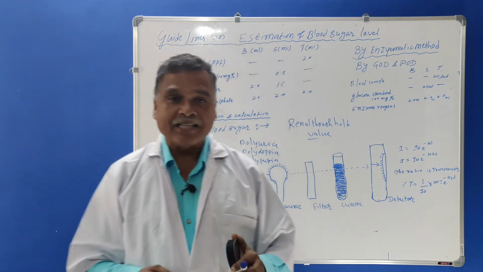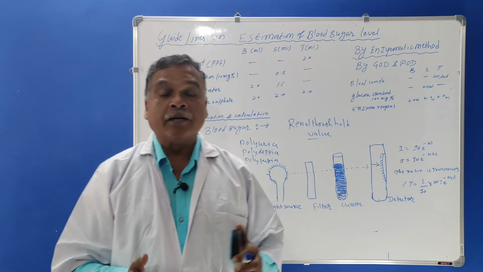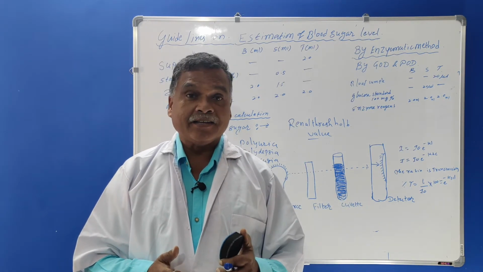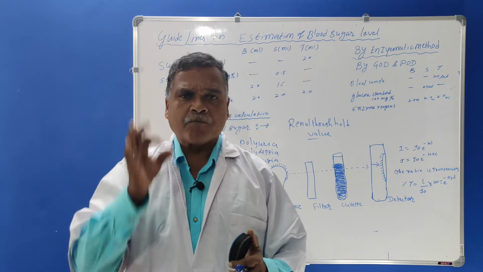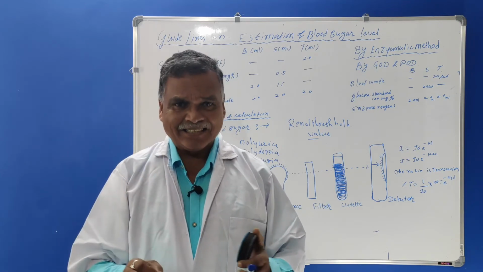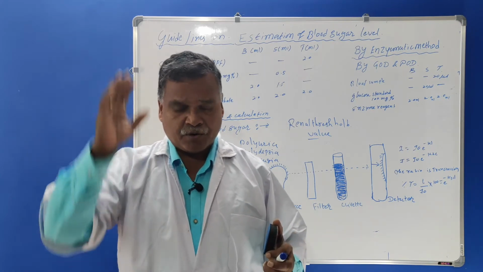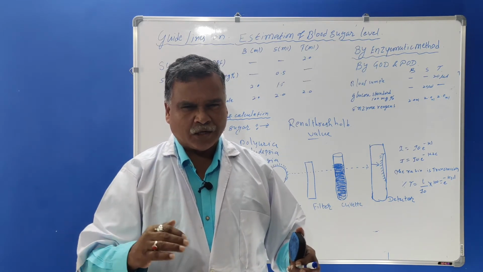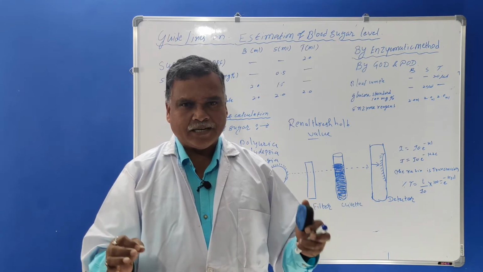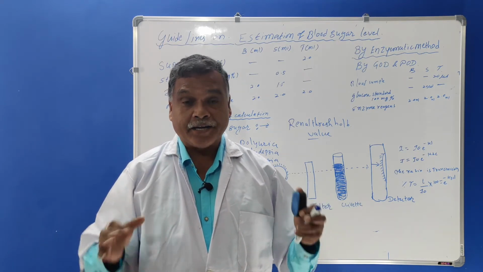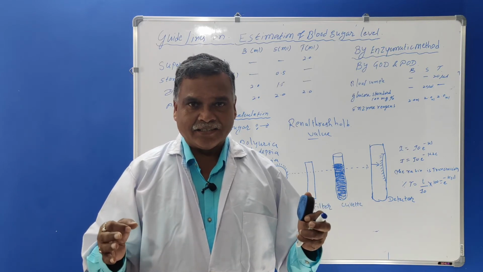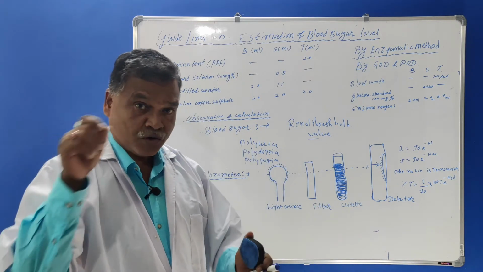The third point is that diabetes can occur due to the hereditary character. What is hereditary character? This type of disease will come from the grandfather to the father, and from the father to the son or daughter. So it is nothing but a hereditary character. It is a genetical condition. These are the reasons which cause diabetes.